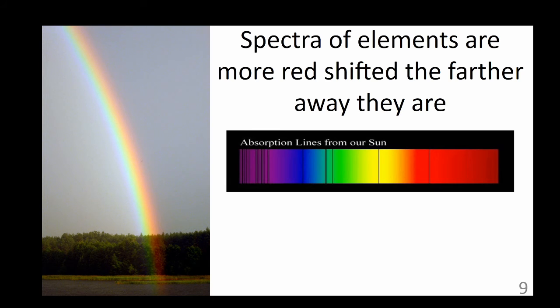We can compare that to the absorption spectrum from a supercluster of galaxies 1 billion light years away. Notice how the absorption lines are the same, but all of the lines are redshifted. All of the lines are shifted towards the red end of the spectrum. With a little calculation, we can figure out how far away things are and how fast they are moving by comparing their spectra. The spectra of elements are more redshifted the farther away that they are.